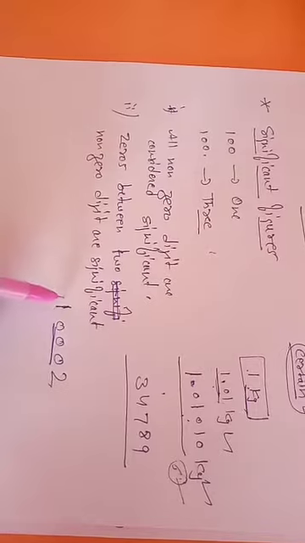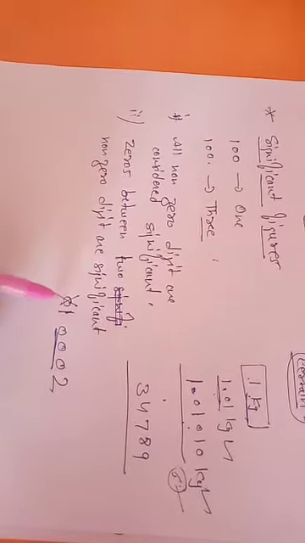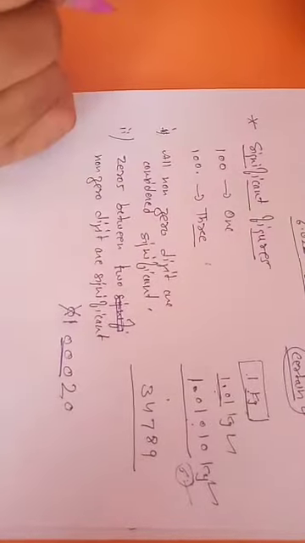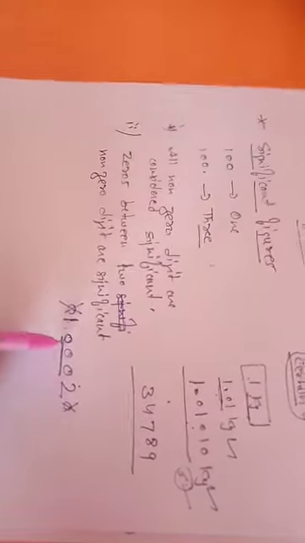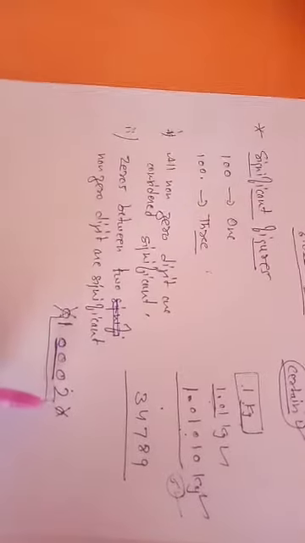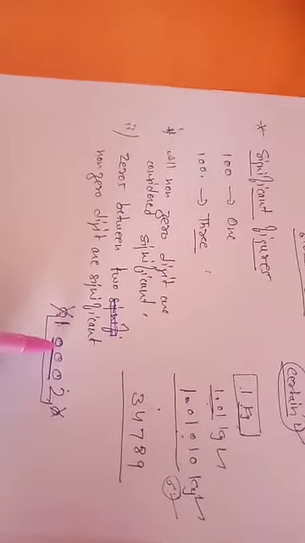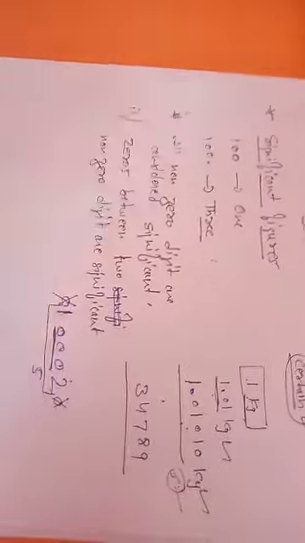But if a zero comes on this side, it will not be counted in the significant figures. The only significant zeros are those between two non-zero digits. So this number has 5 significant figures.